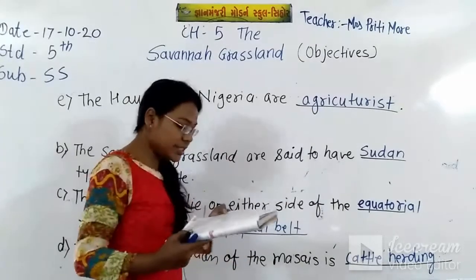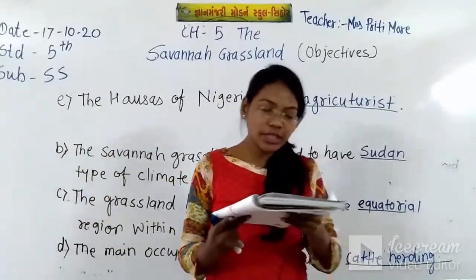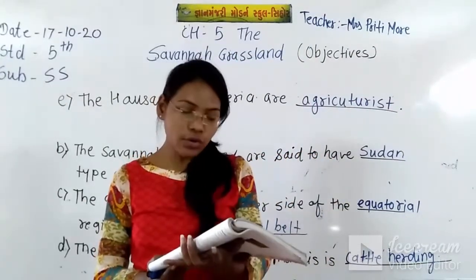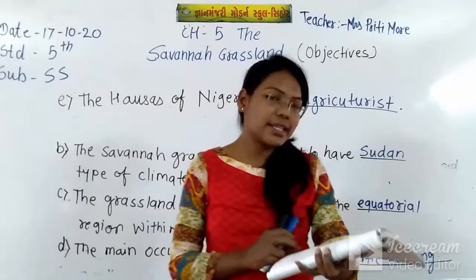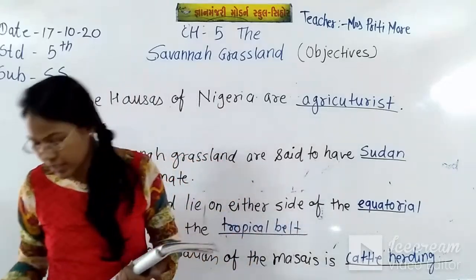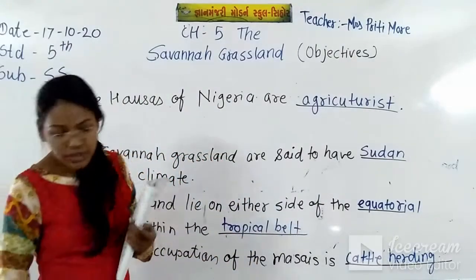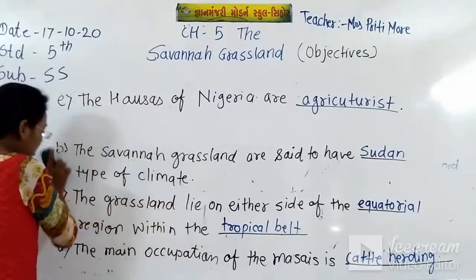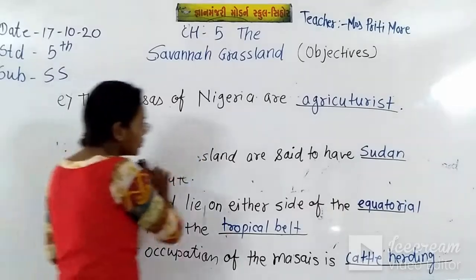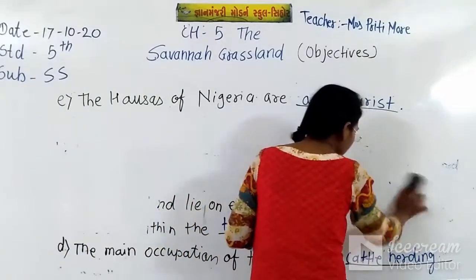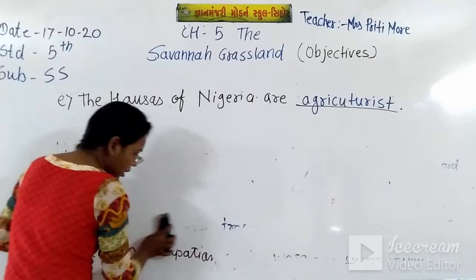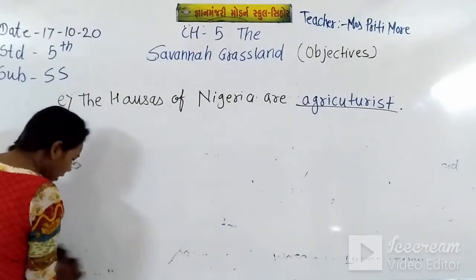Now question number 3, say true or false. Five sentences are there, we just have to write true or false. These sentences I am not going to write on the board, I just write directly the answer of those sentences. So I hope students this one you have written.